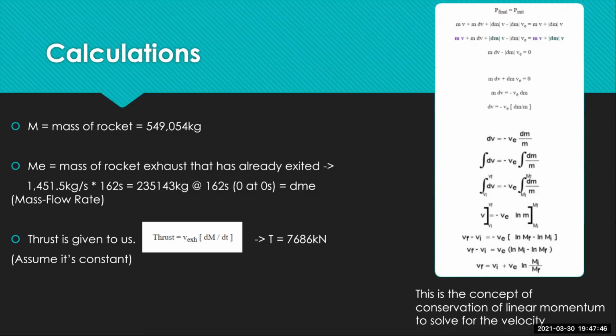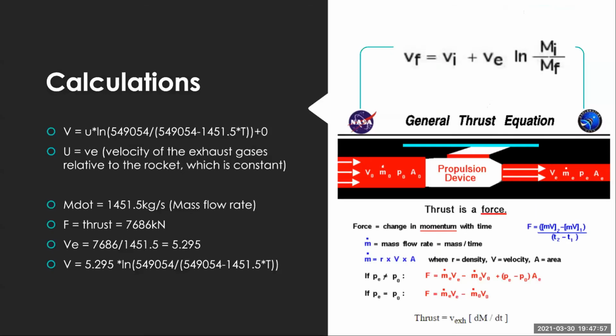Then thrust is also given to us as 7,686 kilonewtons. And then on the right, you can see with the concept of linear momentum, it allows us to have that simple velocity equation. And then continue on with the calculations.